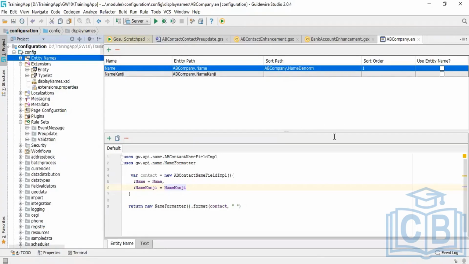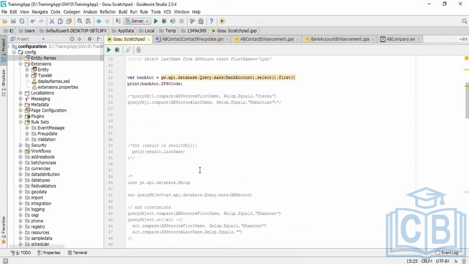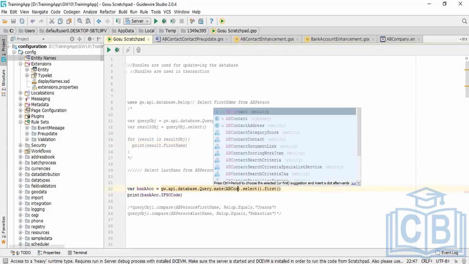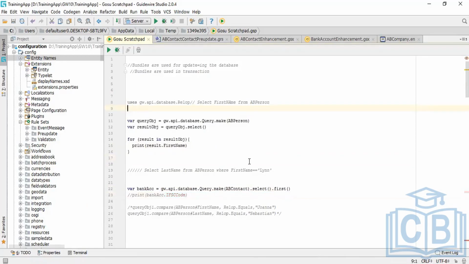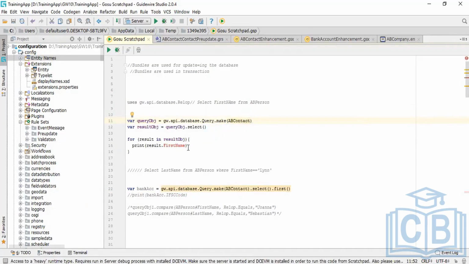Also, I think I need to tell you about join. Let me try to join the AV contact entity. Joining AV contact, let me check what is the foreign key constraint in the AV contact.